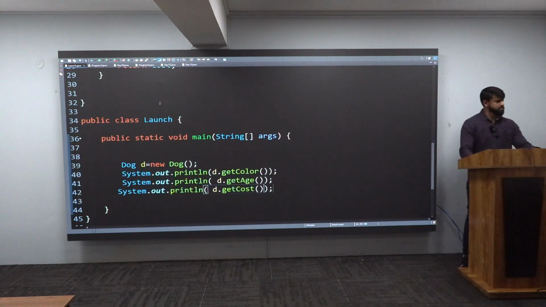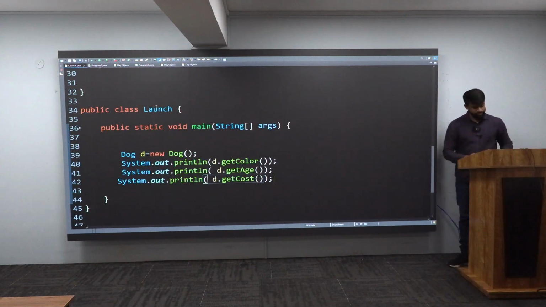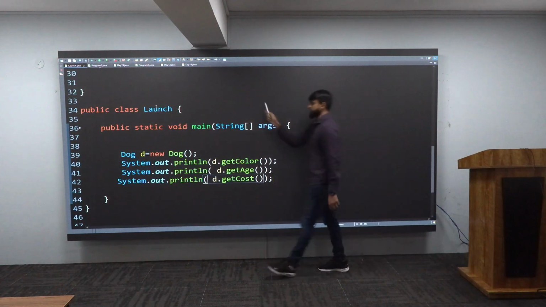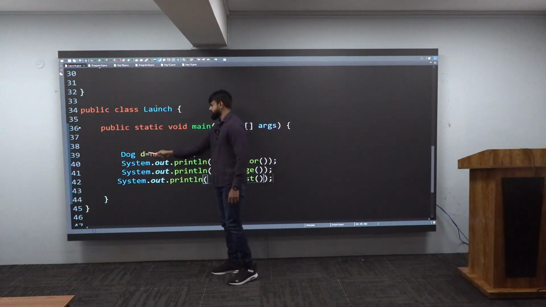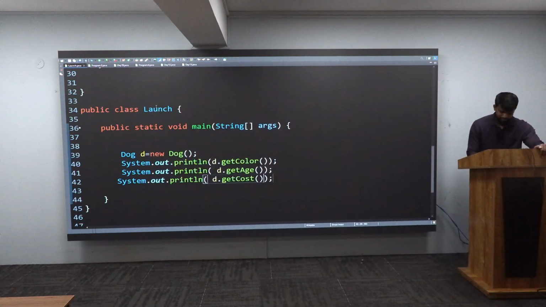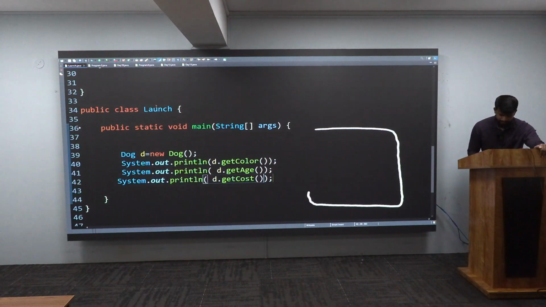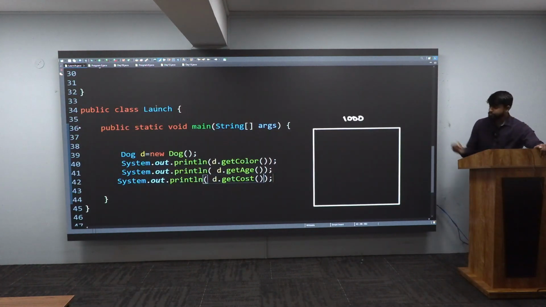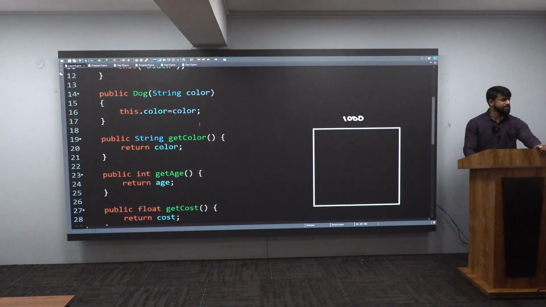Outstanding. Now, my execution is starting from main method. This is my main method and it is starting from here. Line number 1 is this assignment, right side, new. JVM is getting activated and it will go to the dog class and create a brand new object. And that brand new object, I'm showing it to you this way. Brand new object means brand new address also. This is an object. Whatever a dog class is having, everything it is having.